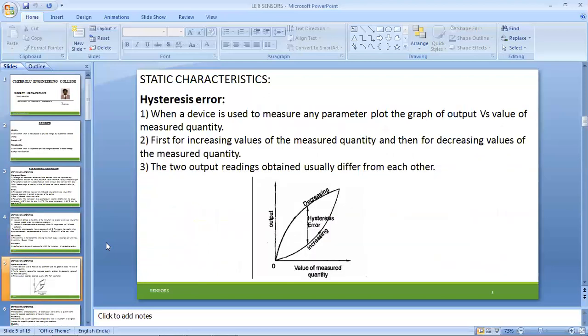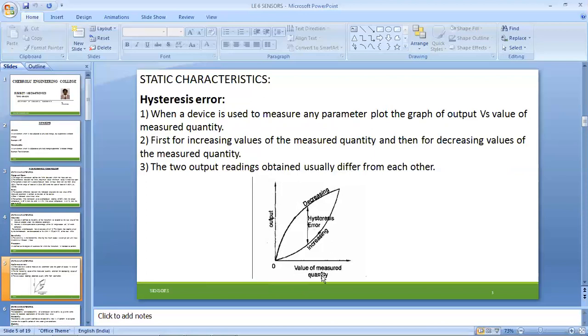Next one, hysteresis error. It is a technical term utilized to plot a graph between the output and the value of the measured quantity. In the experimental process, upon giving the input, the value is measured with respect to a quantity. When the input has been provided to a system, we need to measure the output.